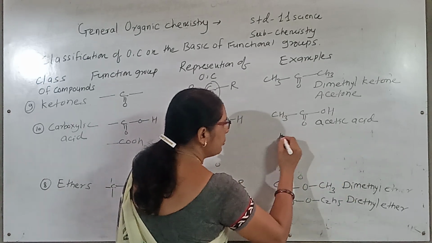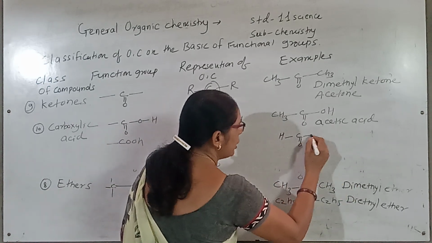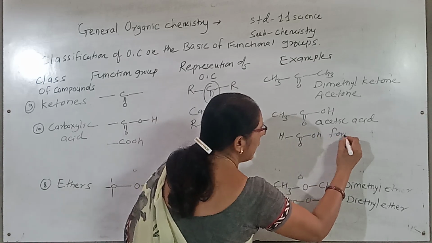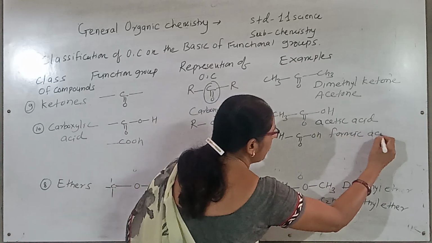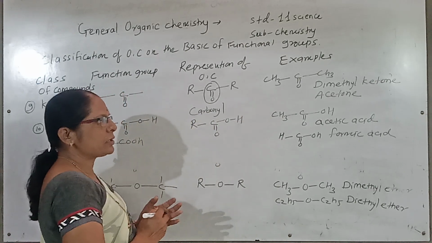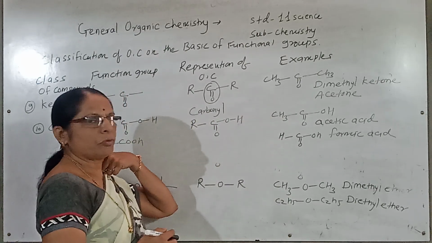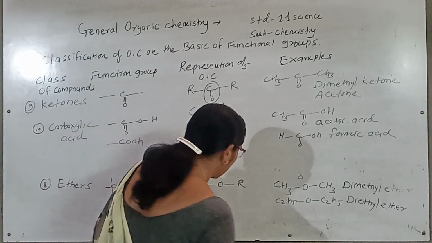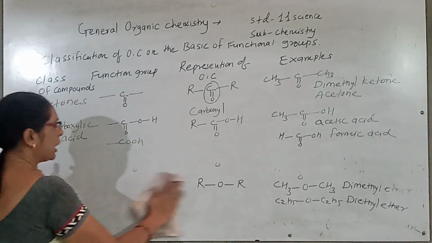So at the place of the methyl, if I place H, it is the formic acid. Formic acid is obtained from formica. Acetic acid is obtained from acetum. Okay. So this is a carboxylic acid.